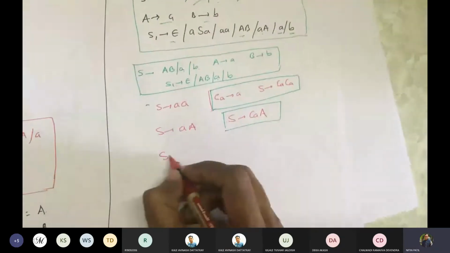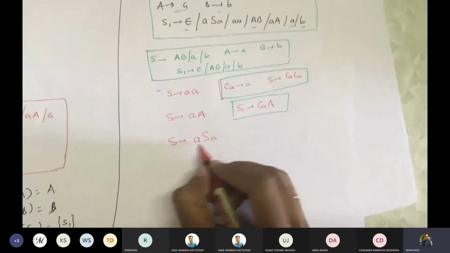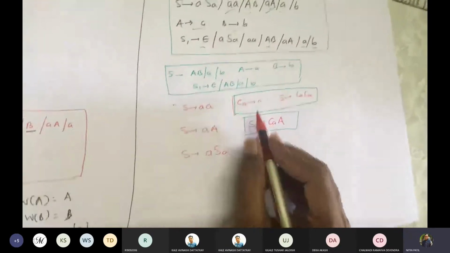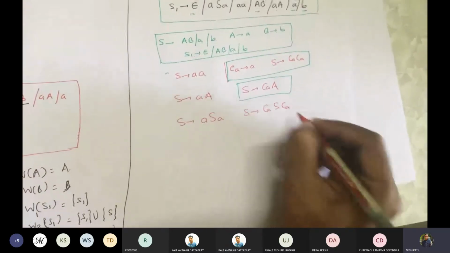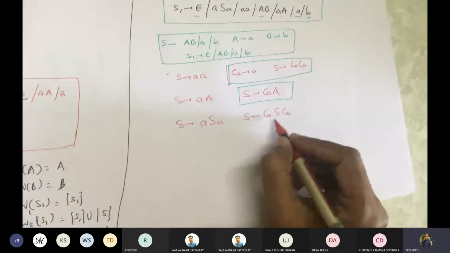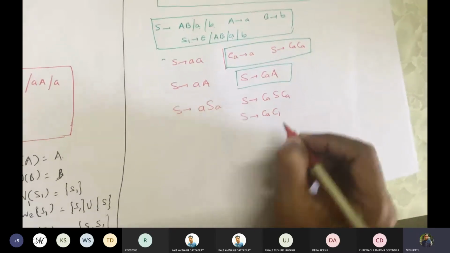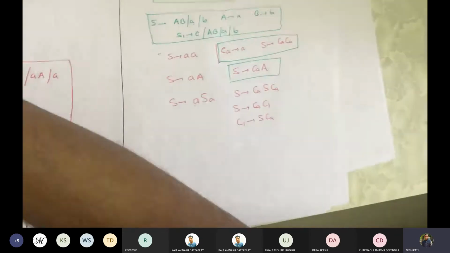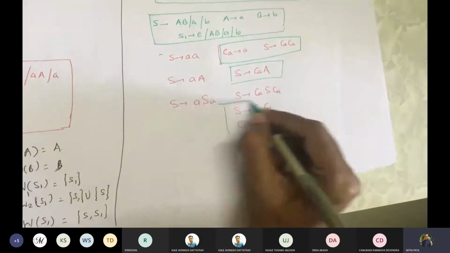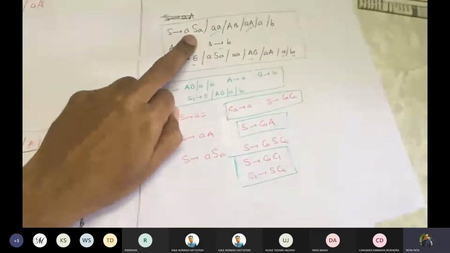S gives ASA. Fine. So as we introduce a new variable for A, we'll write this as CA S CA. Now we have to reduce the number of variables on the right hand side. So we can write this as CA C1 and C1 gives SCA. So this is now the converted form, in the required form again. So this is also done.